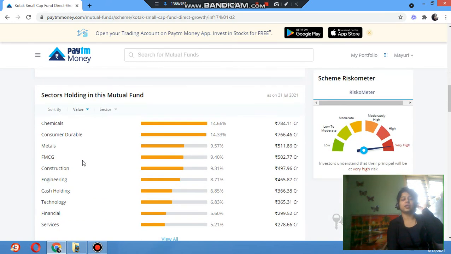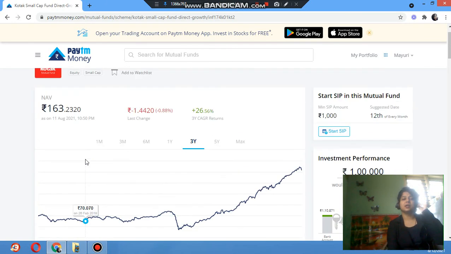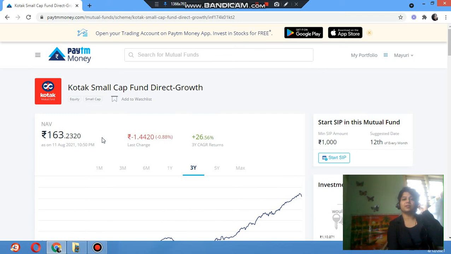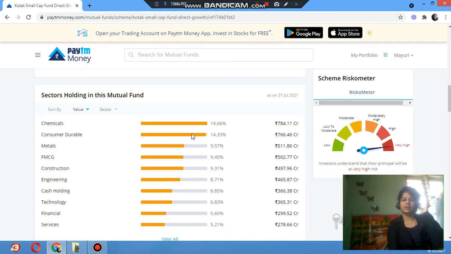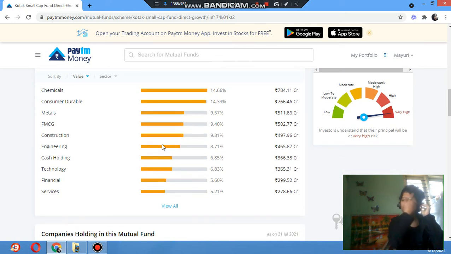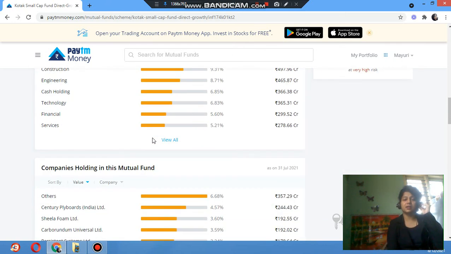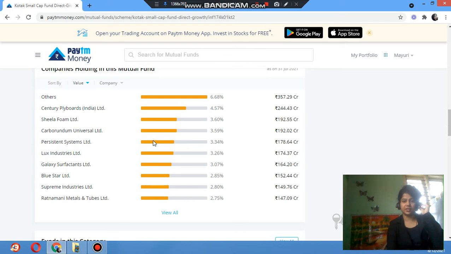Next, the sectors holding, meaning where this Kotak Small Cap Fund Direct Growth is holding. In chemicals it is 14.66, that is 784.11 crore. Consumer durable, they are investing 14.33. Metals, FMCG. If you look, you will get to know the details of where they are investing your amount if you invest in this.